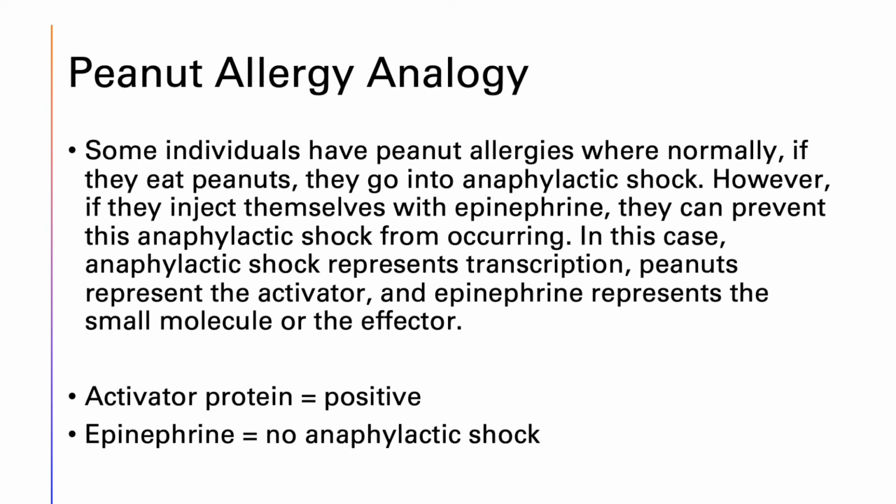Since the regulatory protein is an activator, this is positive control. This also means that transcription occurs when the protein is bound to DNA, or in this case, when a peanut is ingested, anaphylactic shock occurs. We also know that this situation is repressible because transcription is turned off when the effector is present, or in this case, anaphylactic shock stops when epinephrine is present.